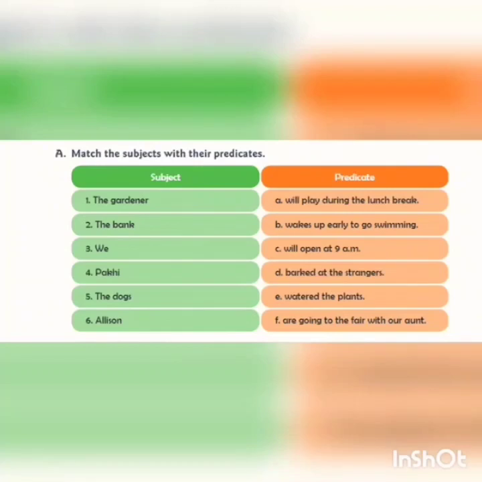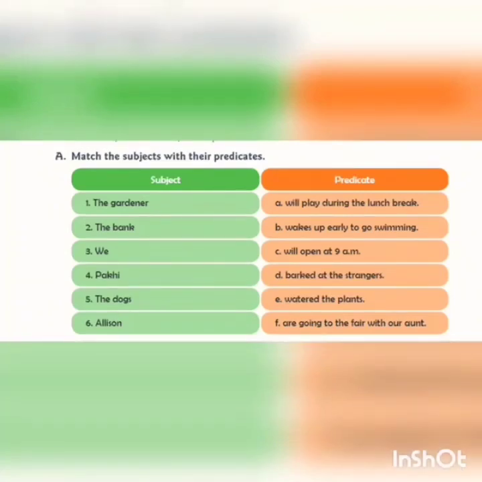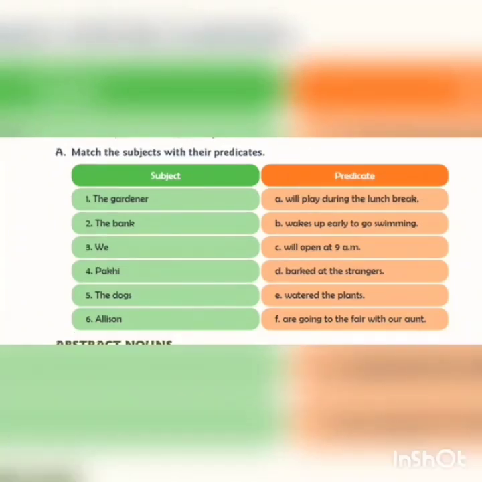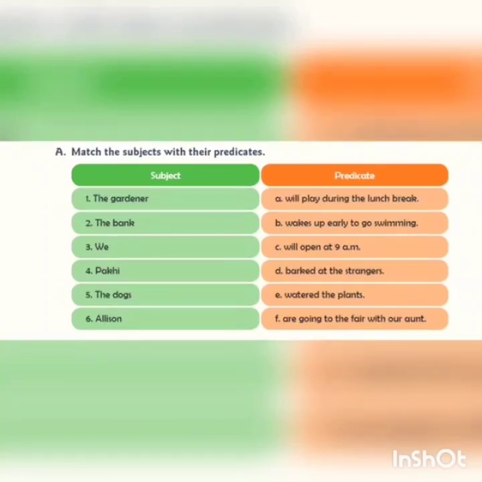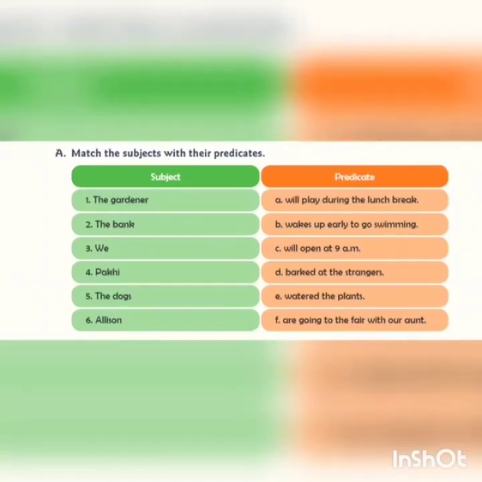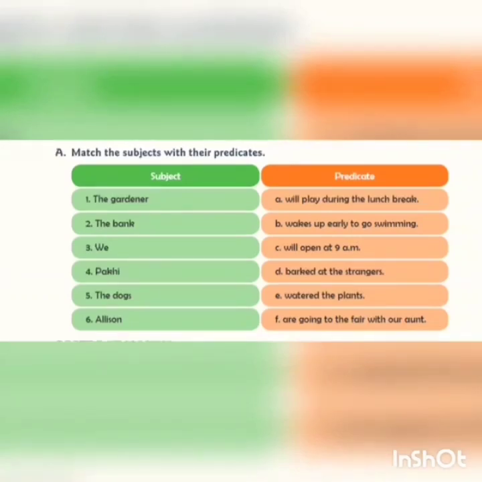Okay children, now before we start with the exercise, do you all remember what all are helping verbs? Yes: am, is, are, was, were, has, have, had, will, shall. All these are helping verbs. They help the main verb to form the sentence. If the sentence doesn't have the main verb, we consider helping verbs as the verb in the sentence. Okay children, now let's start with the exercise.